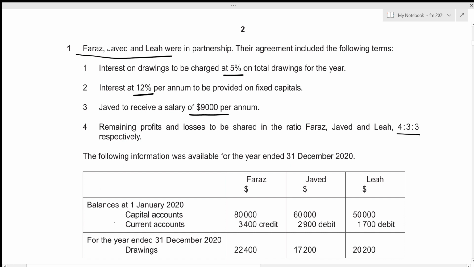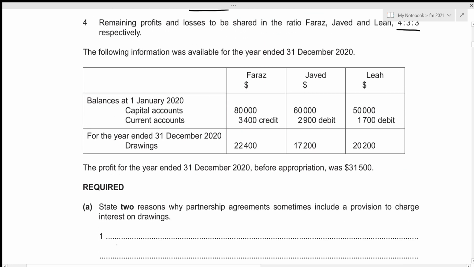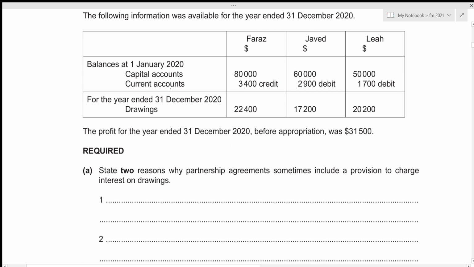Then we are also given the following information regarding the opening balances of capital accounts and current accounts, as well as the total drawings for the year ended 31st December 2020 for all 3 partners, Faraz, Javed and Leah. Okay, let's have a look at our first question. We're also given profit for the year ended 31st December 2020, before appropriation, which amounted to 31,500. Before appropriation just means that we haven't included any interest on drawings, interest on capitals, as well as the salary paid towards the partners to this profit.